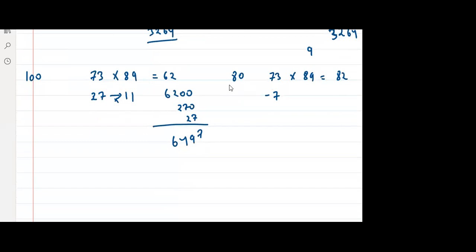So 82 into 80 is difficult, right? We can do it, no issues. So it will be what? 6560, right? I can do it, but it is difficult. Now, 7 into 9 is what? Minus 7 into plus 9 is minus.